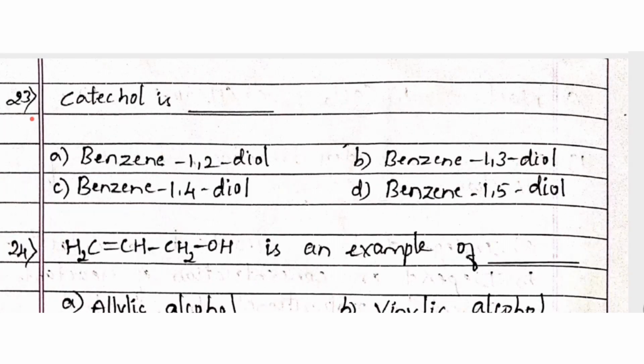Next one. Catechol is option A, benzene 1,2 diol, option B, benzene 1,3 diol, option C, benzene 1,4 diol, option D, benzene 1,5 diol. And the right answer is option A, benzene 1,2 diol. Next question.